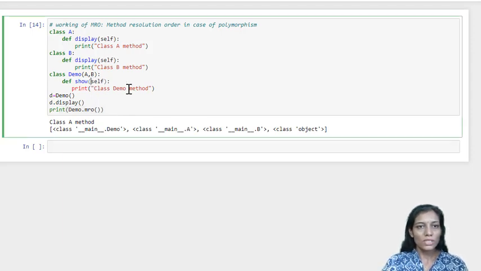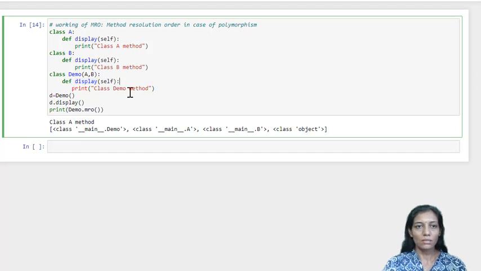Now if I just change over here from show to display, so this is again what I am doing, overriding in the subclass. I am overriding the method which I have already acquired from the parent class. Here I have used the same name.